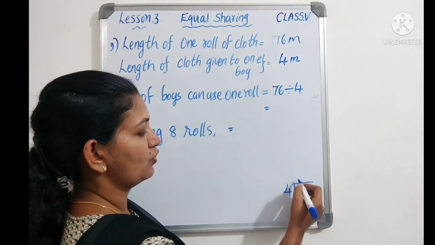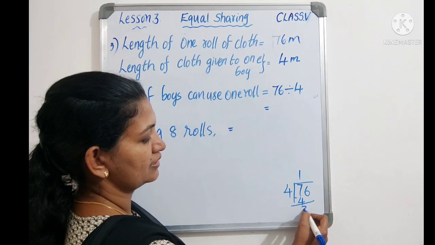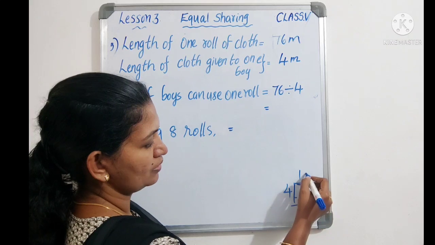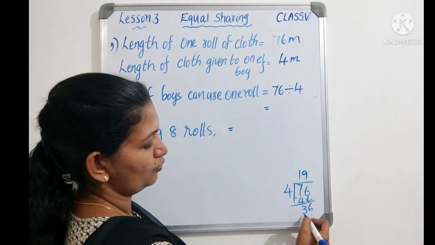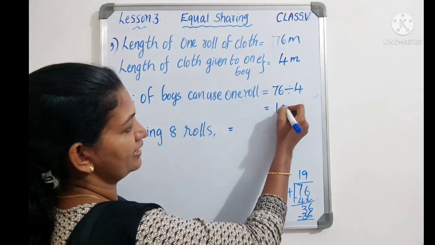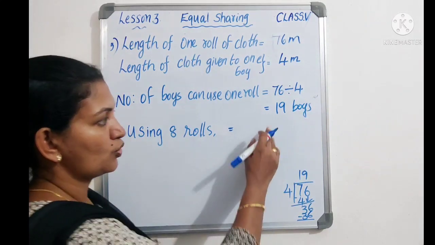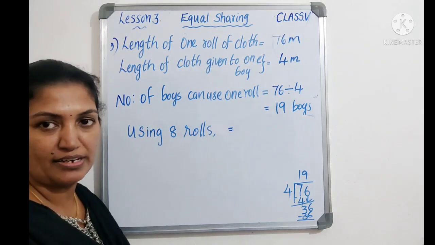We know that in 7 there is only 1 four, then subtract 3. Next digit, that is 36. 9 fours are 36. So using one roll, 19 boys can use.